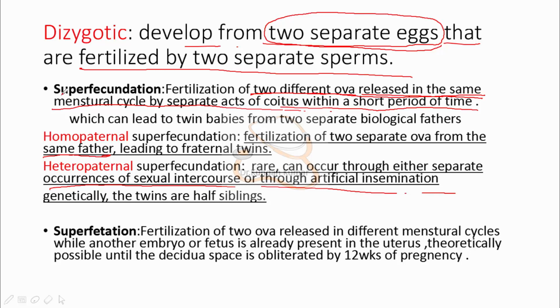So in superfecundation overall, there is a fertilization of two different ova released in the same menstrual cycle by separate acts of coitus within a short period of time. If the two separate ova are fertilized by the same father, that is known as homopaternal superfecundation. And if it occurs through separate occurrences of sexual intercourse or through artificial insemination, it will form heteropaternal superfecundation.